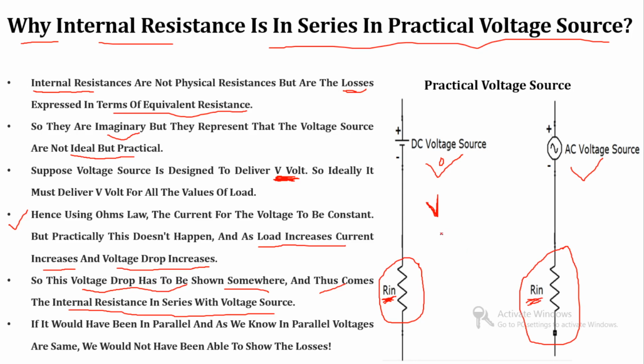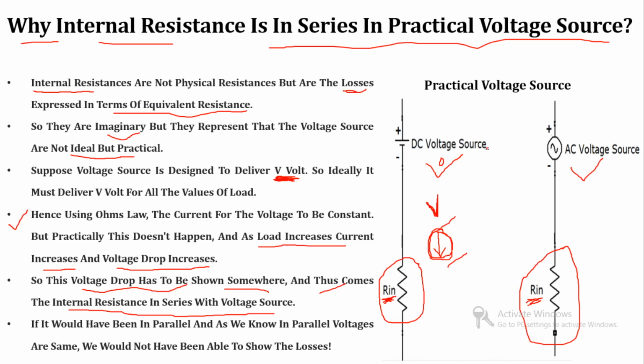We know that if voltage is decreased from one point to another point, then there might be some resistance connected, and due to that resistance there is a reduction in voltage, because in resistance there is a voltage drop.